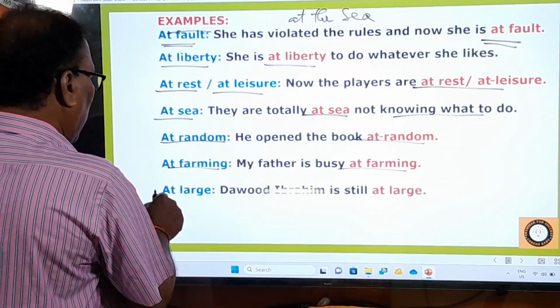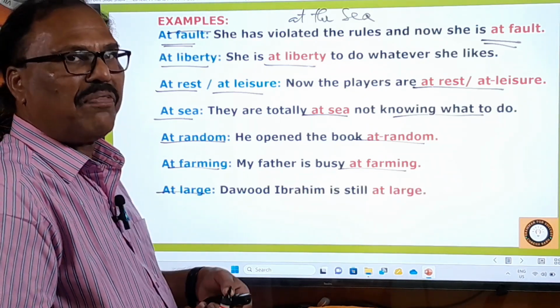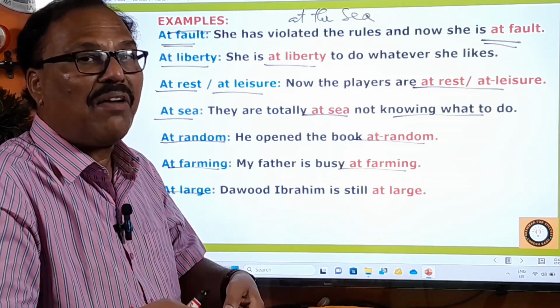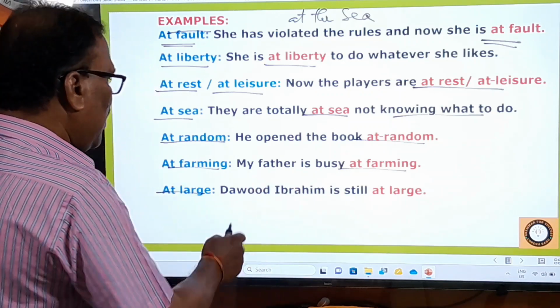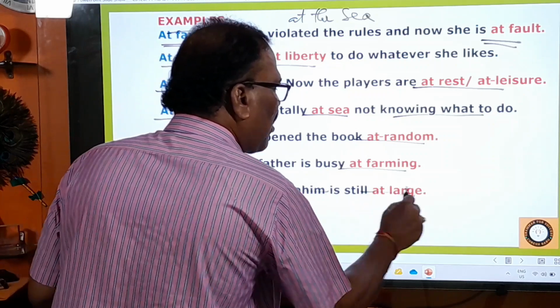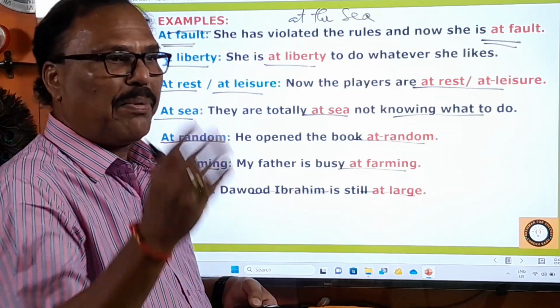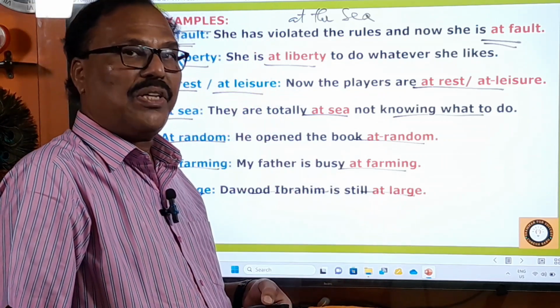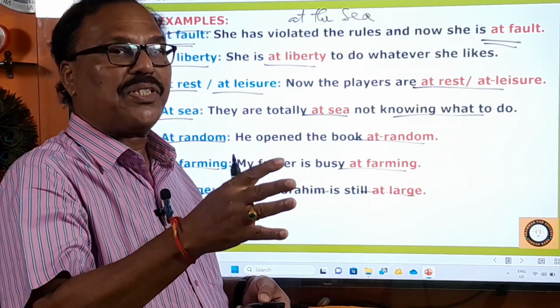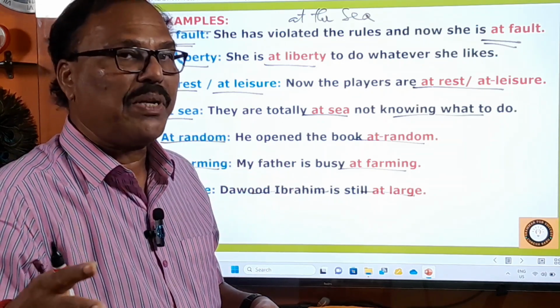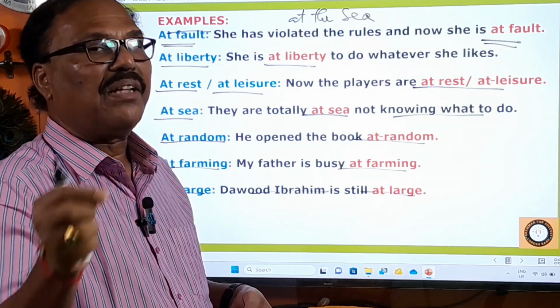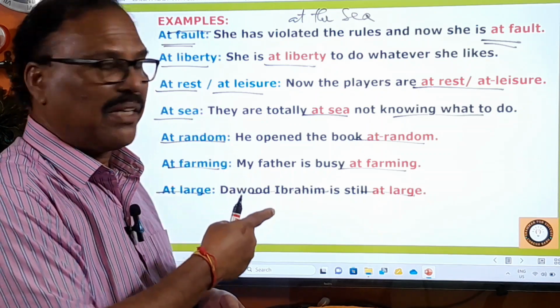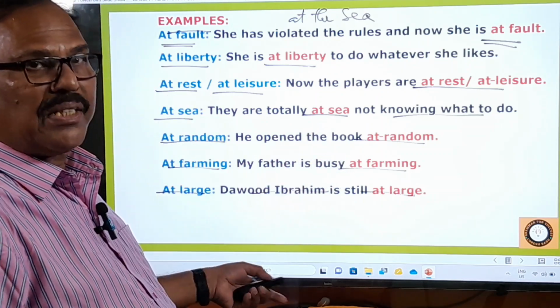Okay, very much selected. At large. At large means free of confinement, free of arrest. Here you see, Dawood Ibrahim is still at large. Suppose the culprits are not arrested, then what do the police say? The police say the culprits are at large. At large means they are free from confinement, they are not arrested. That is the meaning.